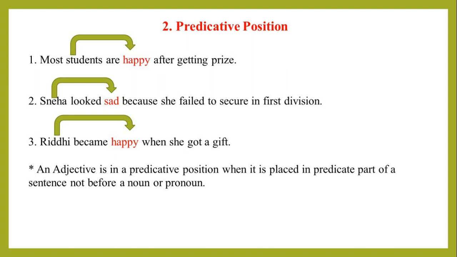Now we know about predicative position. Observe these three examples. Here, the words happy, sad are used in the predicative part of the sentence and not before any noun that they describe. They are predicative adjectives. In other words, an adjective is in a predicative position when it is placed in the predicate part of a sentence, not before a noun.